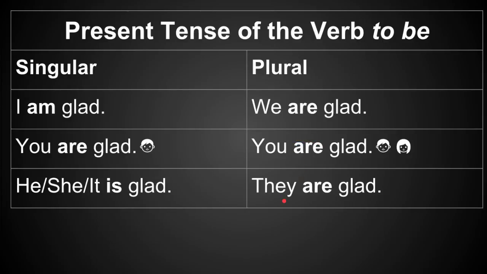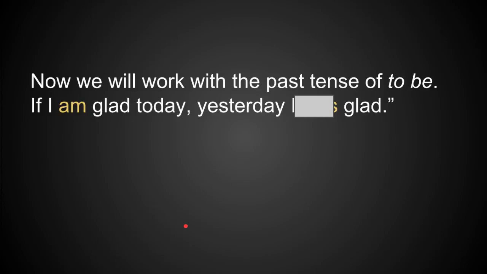We're using are again. They are glad, when we're not talking to a group that we're describing, but I'm talking to you about another group. They are glad. So most of the time are is used. We just have to remember that when we're talking about I, we have a special form, am. And when we're talking about he, she, or it, the form changes to is. Now let's think about what this will mean when we're talking about something in the past tense.